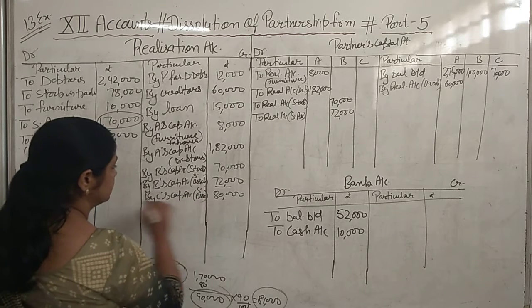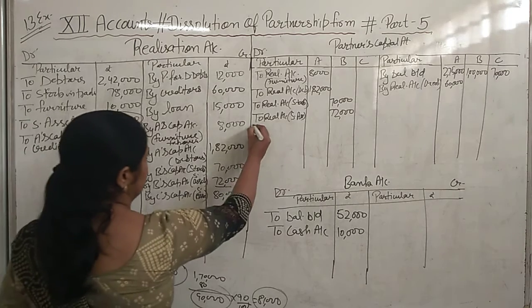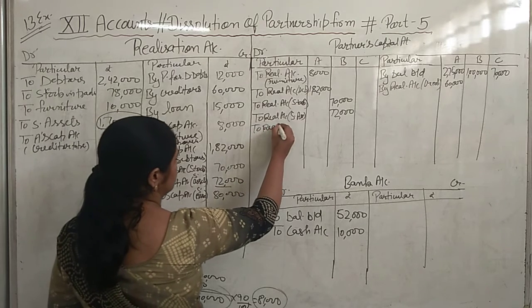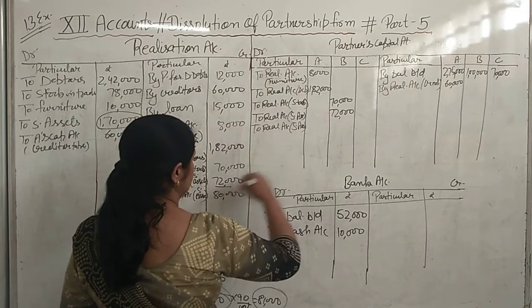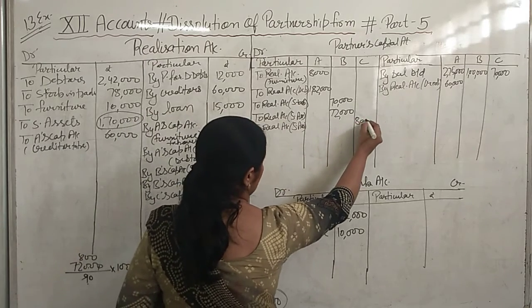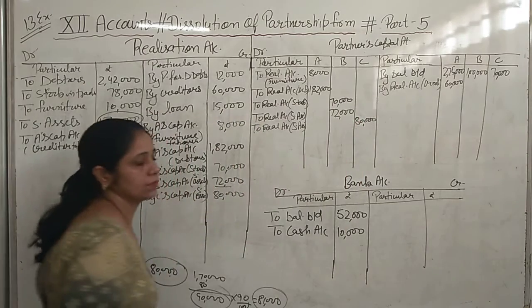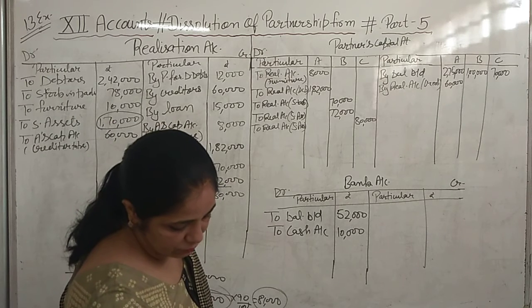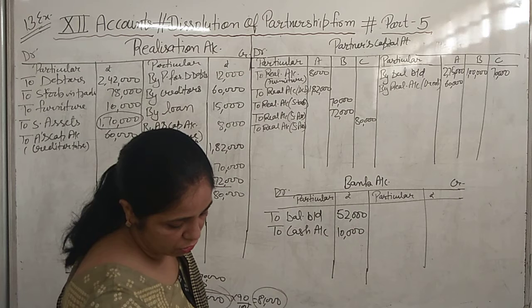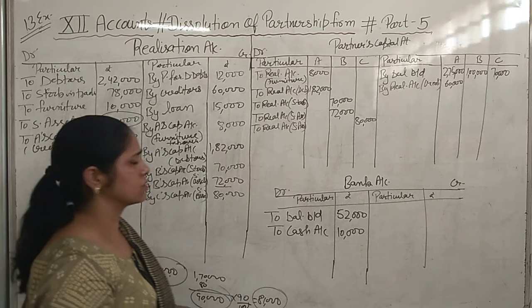Got it? That we will write in the debit side of C's capital account sundry assets. In C column we will write 80,000. Okay? And assume the responsibility for the discharge of loan together with the accrued interest of 3,000 which has not been recorded in the books.